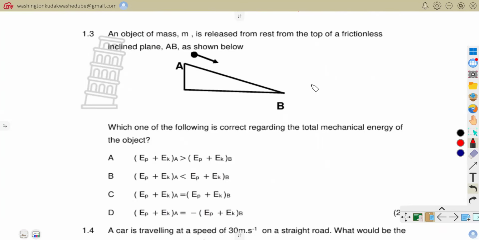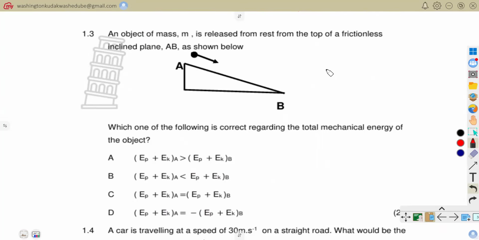So let's do question number 1.3. An object of mass m is released from rest from the top of a frictionless inclined plane AB as shown below. Now they are asking which one of the following is correct regarding the total mechanical energy of the object.